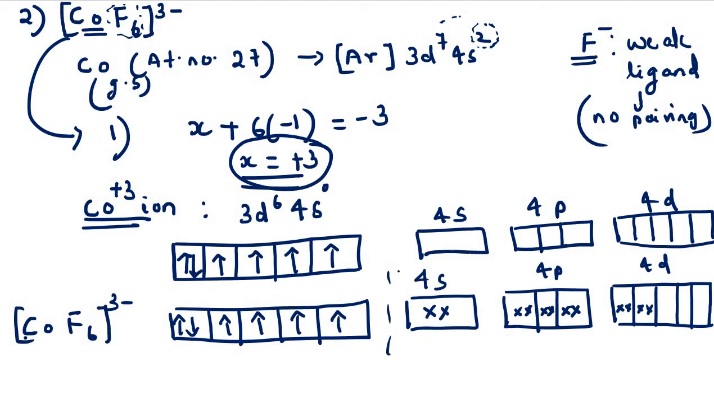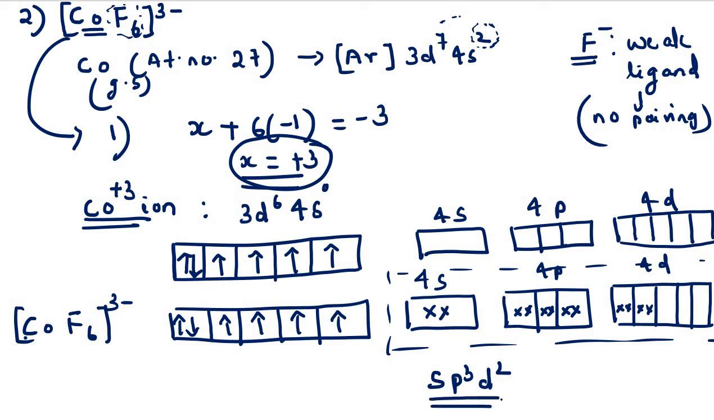So you see here, what is the hybridization here? It is 1s, 3p and 2d. So in this case sp3d2 hybrid orbitals are formed. Now it is a weak ligand and you can see that unpaired electrons are present in this complex. So what about the magnetic property? It forms a paramagnetic complex.